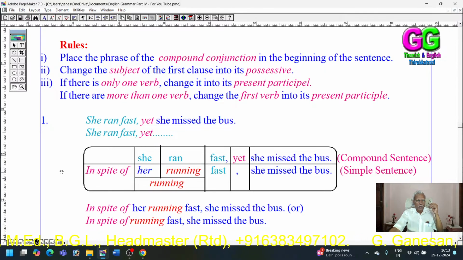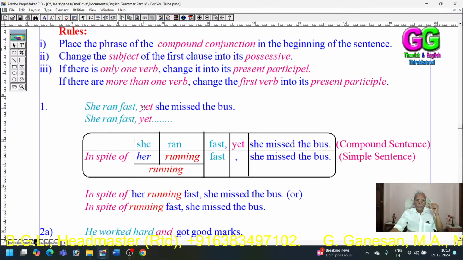Now, let us see the first example. She ran fast, yet she missed the bus. She ran fast. However, she missed the bus. This is the case. She ran fast, yet she missed the bus. It is: though she ran fast, she missed the bus. In spite of running fast, she missed the bus. In any way, you can solve. One is compound, one is complex, and another is simple.